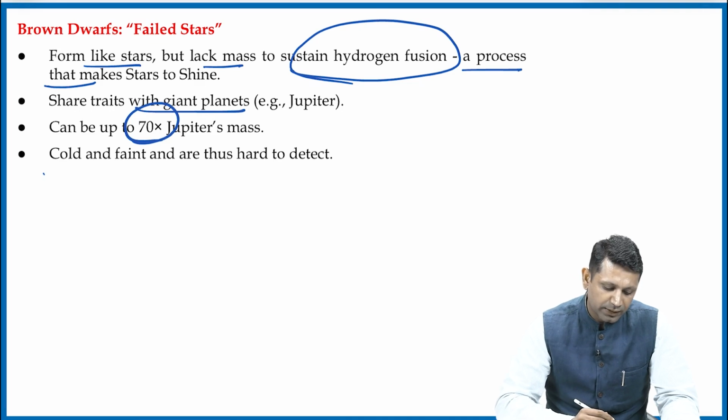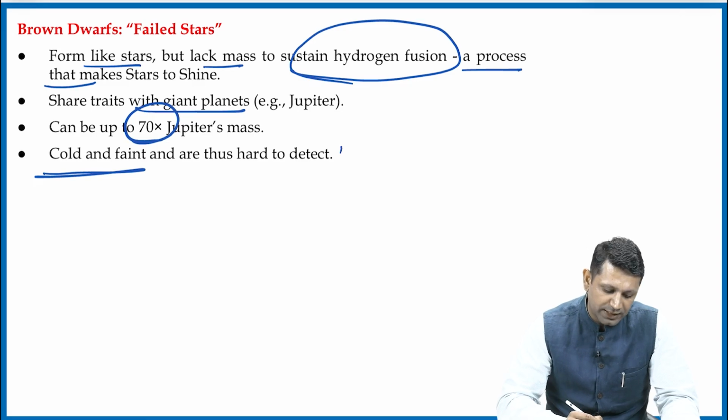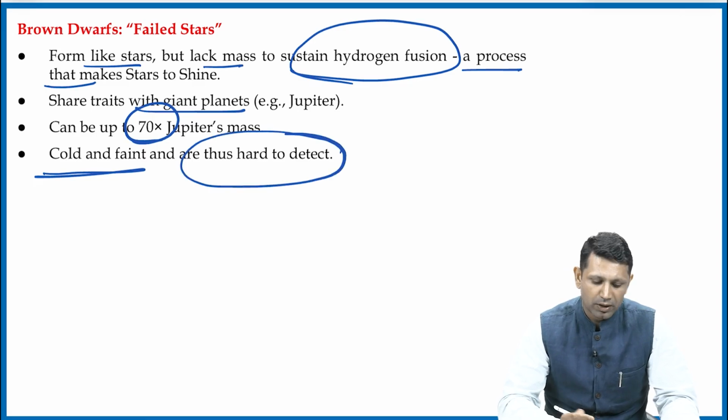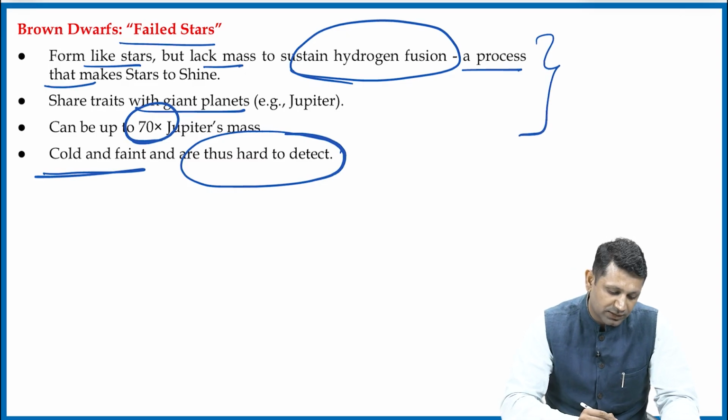And lastly, they are cold and faint. Cold and faint means they are not very warm, and that's why they are not easy to locate. They are hard to detect. So what are these brown dwarfs? These are basically failed stars.